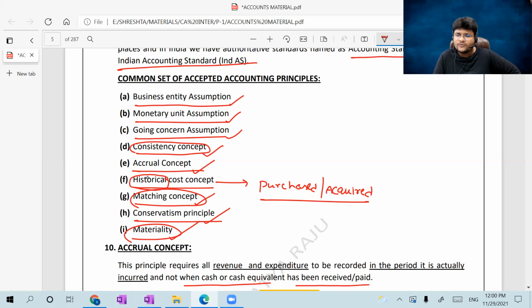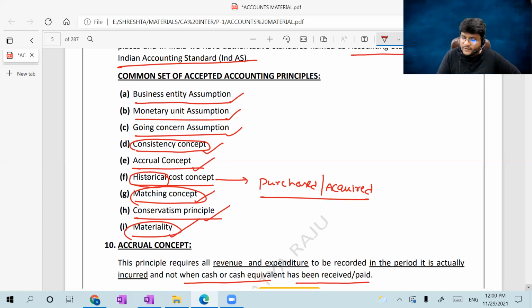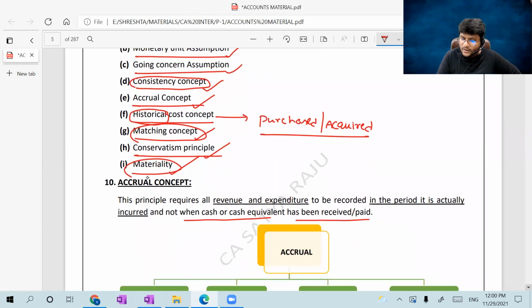That's why all material items should be considered at the time of drafting financials. Which item is material, which item is immaterial? It is a subjective concept, so a lot of judgment is involved. All such things will be done by the management at the time of drafting the financials or accounting, whatever the case may be. Then the accrual concept is over.